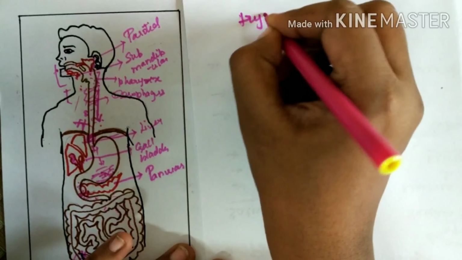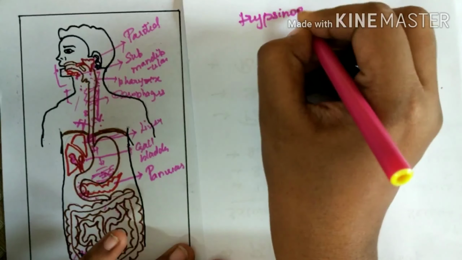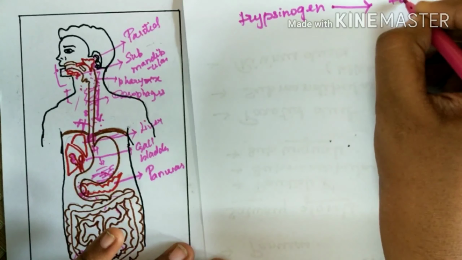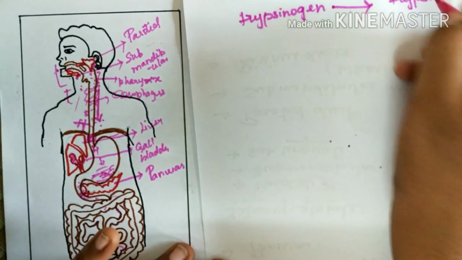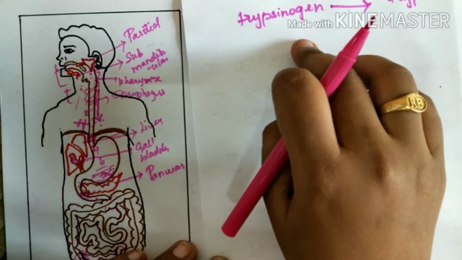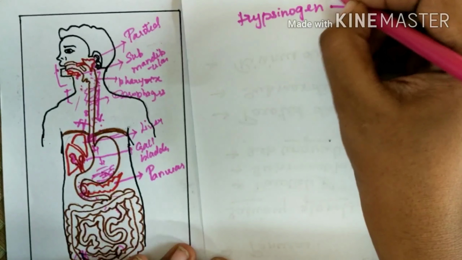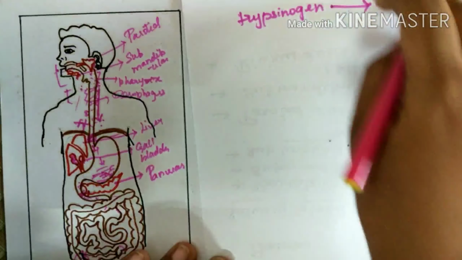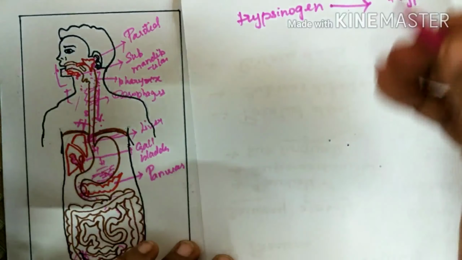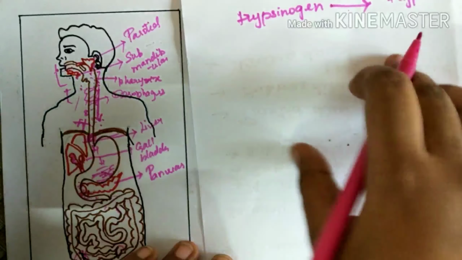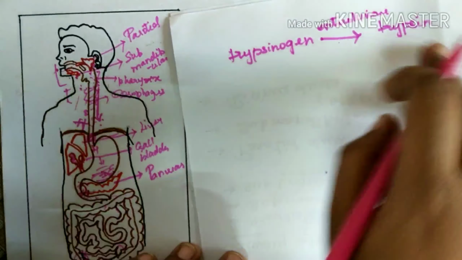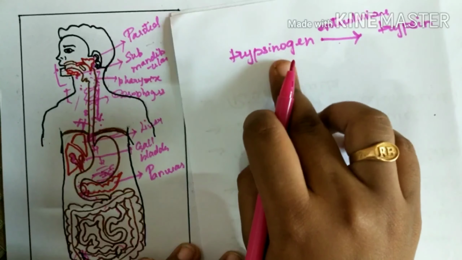Now the trypsinogen is converted to trypsin first, the first enzyme of pancreatic juice, by enterokinase. This enterokinase is derived from the intestinal mucosa. The intestinal secretion has enterokinase, which activates the inactive enzyme trypsinogen to trypsin.